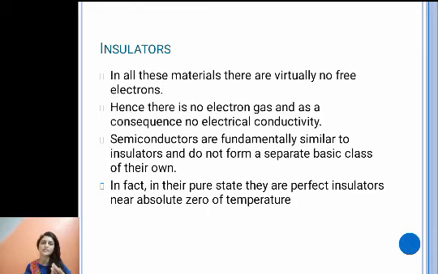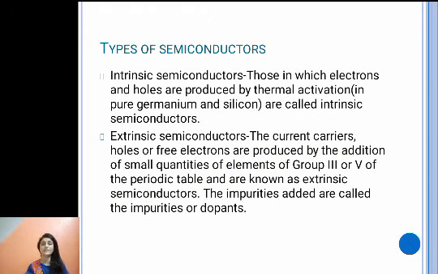We consider them a part of insulators only, because at absolute zero temperature they behave just like an insulator. So that is how we have two classes of materials, metals and insulators, and the semiconductor is also part of the insulator.